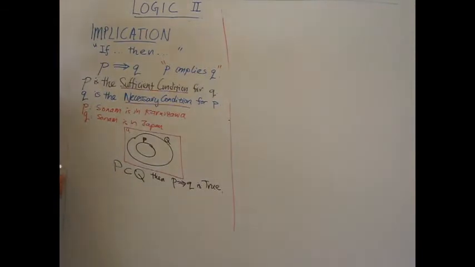So when is it not true? Well, if you have a situation like this, right? So this is my P and here is my Q, for example.